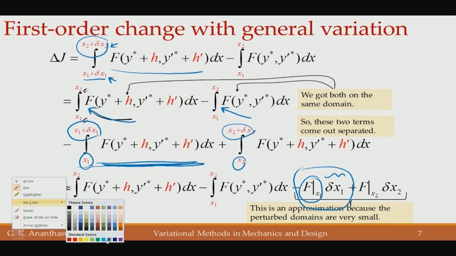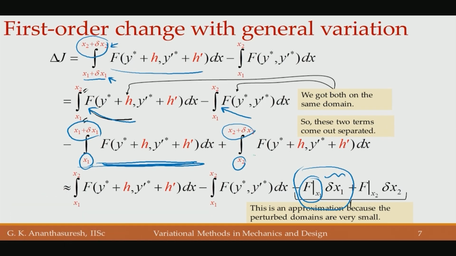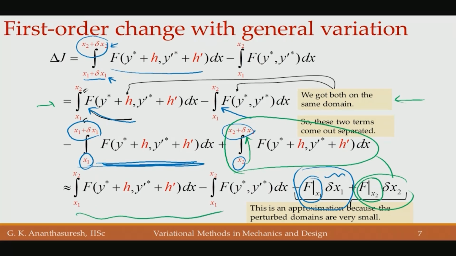Likewise, the second one, let me take a different color, this one, basically amounts to this term, because in that little range from x2 to x2 plus delta x2 the integrand does not change, so it is enough to take f evaluated at that point times delta x2. The other two things, the first and second term in this line, are as they were earlier. Okay. That is the difference.